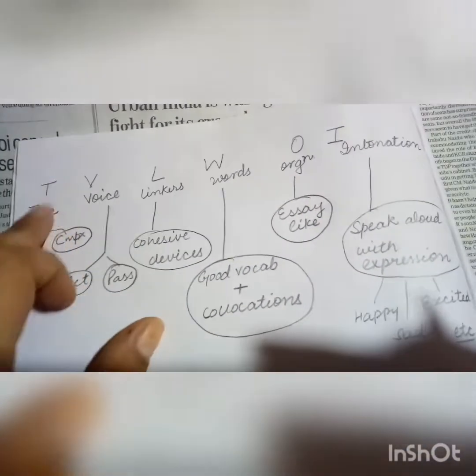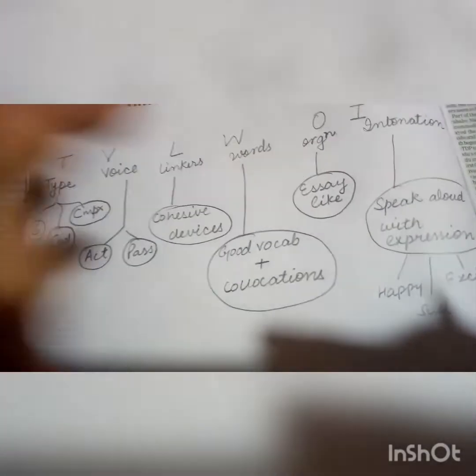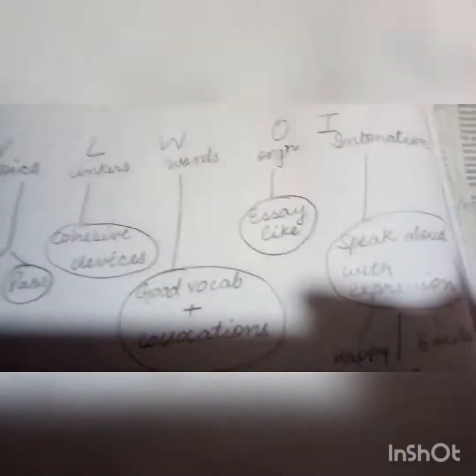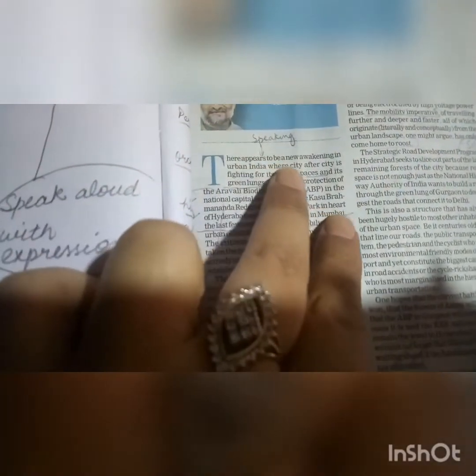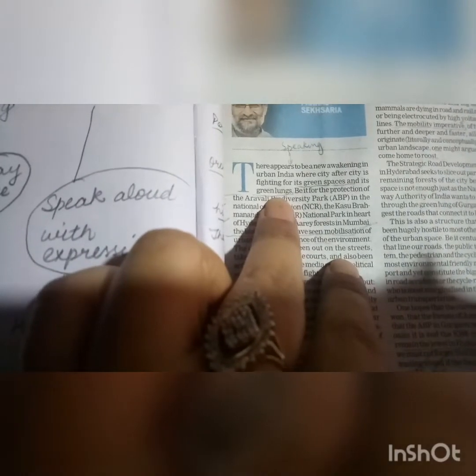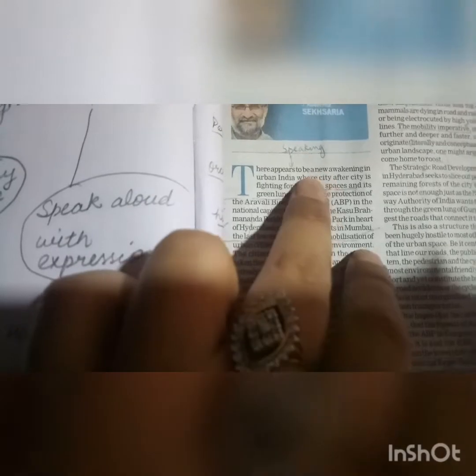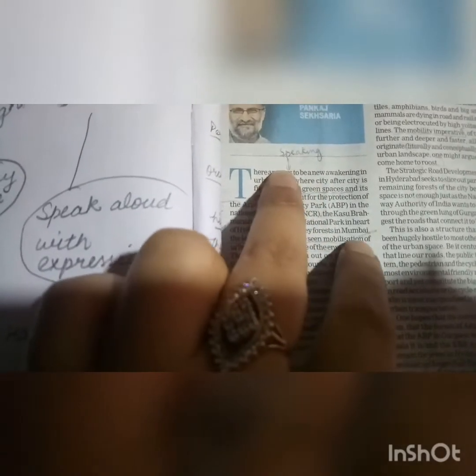TV, T is the type of sentence. I'll do it along with the reading of newspaper. Now, there appears to be a new awakening in urban India where city after city is fighting for its green spaces and its green lungs. Now, what type of sentence is this? This is a compound sentence because it is joined by where and there are two independent clauses.